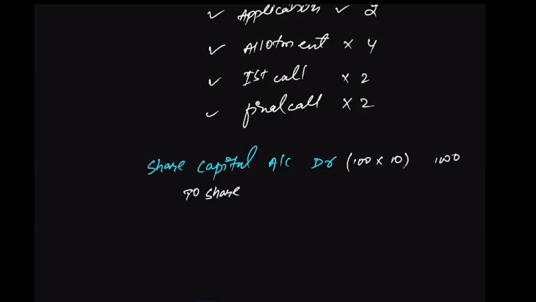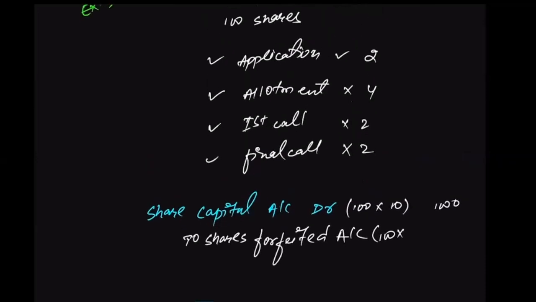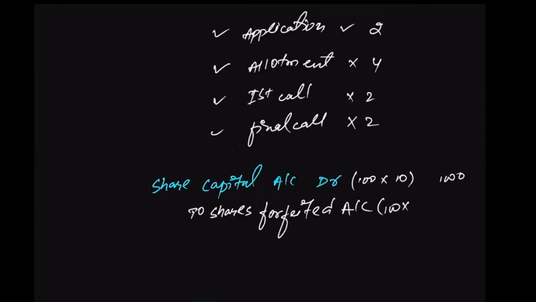Share forfeited account. This will be 100 into how much he has already paid. He paid only 2 rupees. That can only be forfeited.